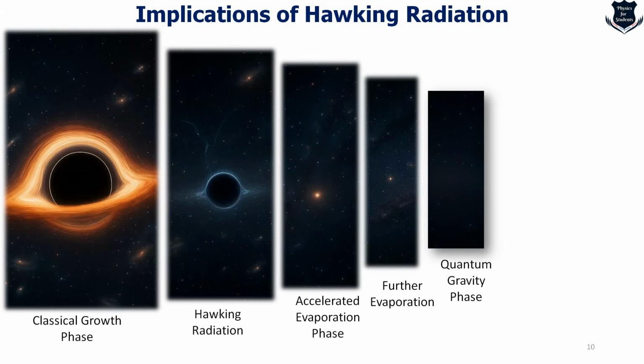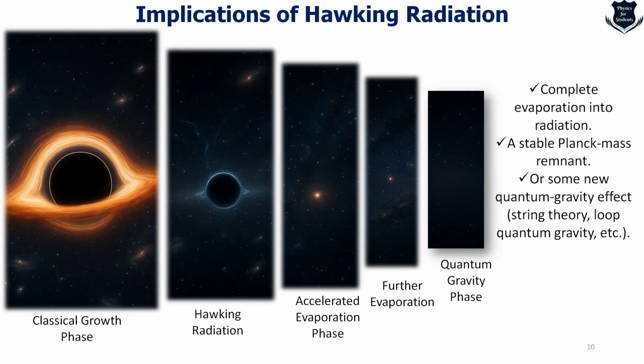So 1, 2, 3, 4, these are the phases in which the black hole accretes matter, then goes under evaporation, evaporates, and then comes what is called a cosmic silence. As you can see, there can be two outcomes: complete evaporation in radiation, a stable Planck mass remnant, or some new quantum gravity effect, string theory, etc. To be very honest, this phase is still unknown to physicists.